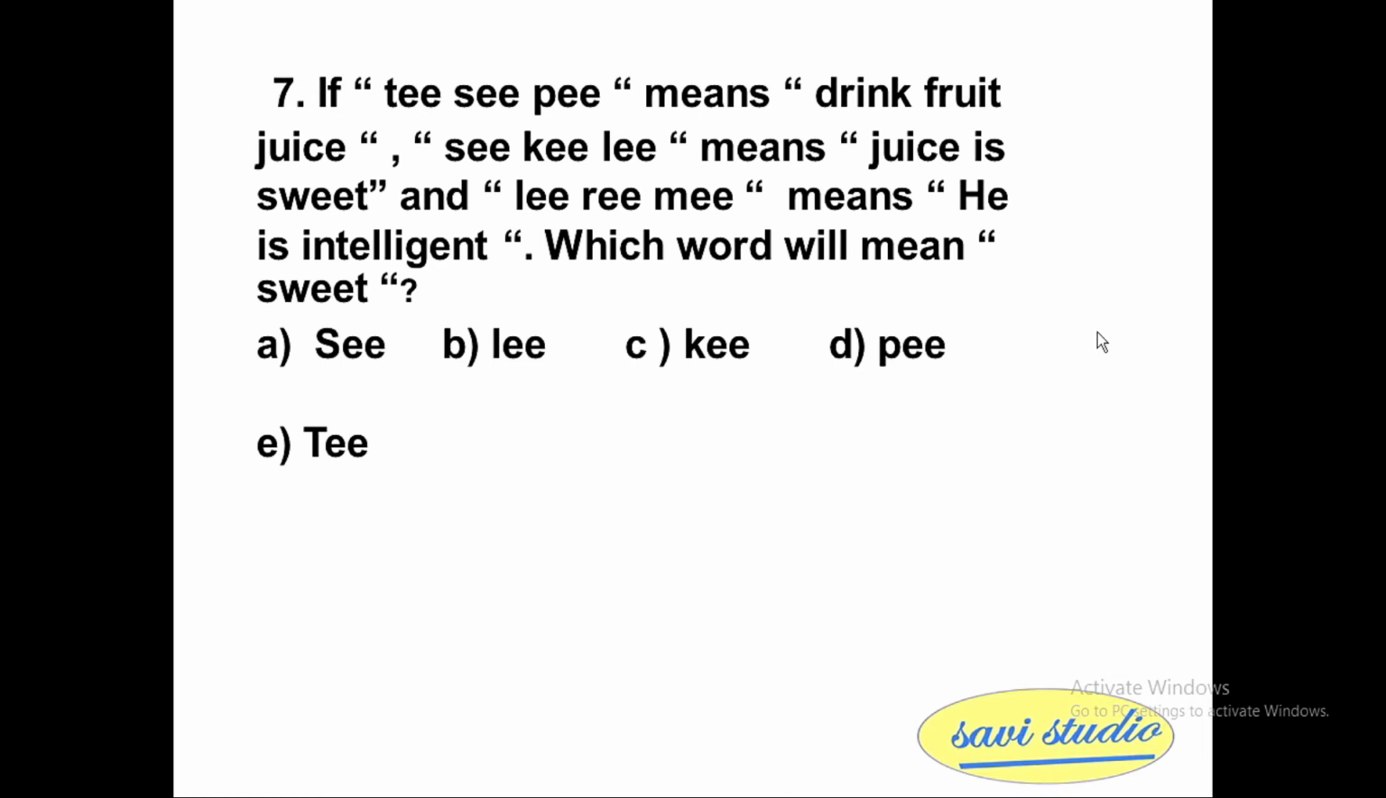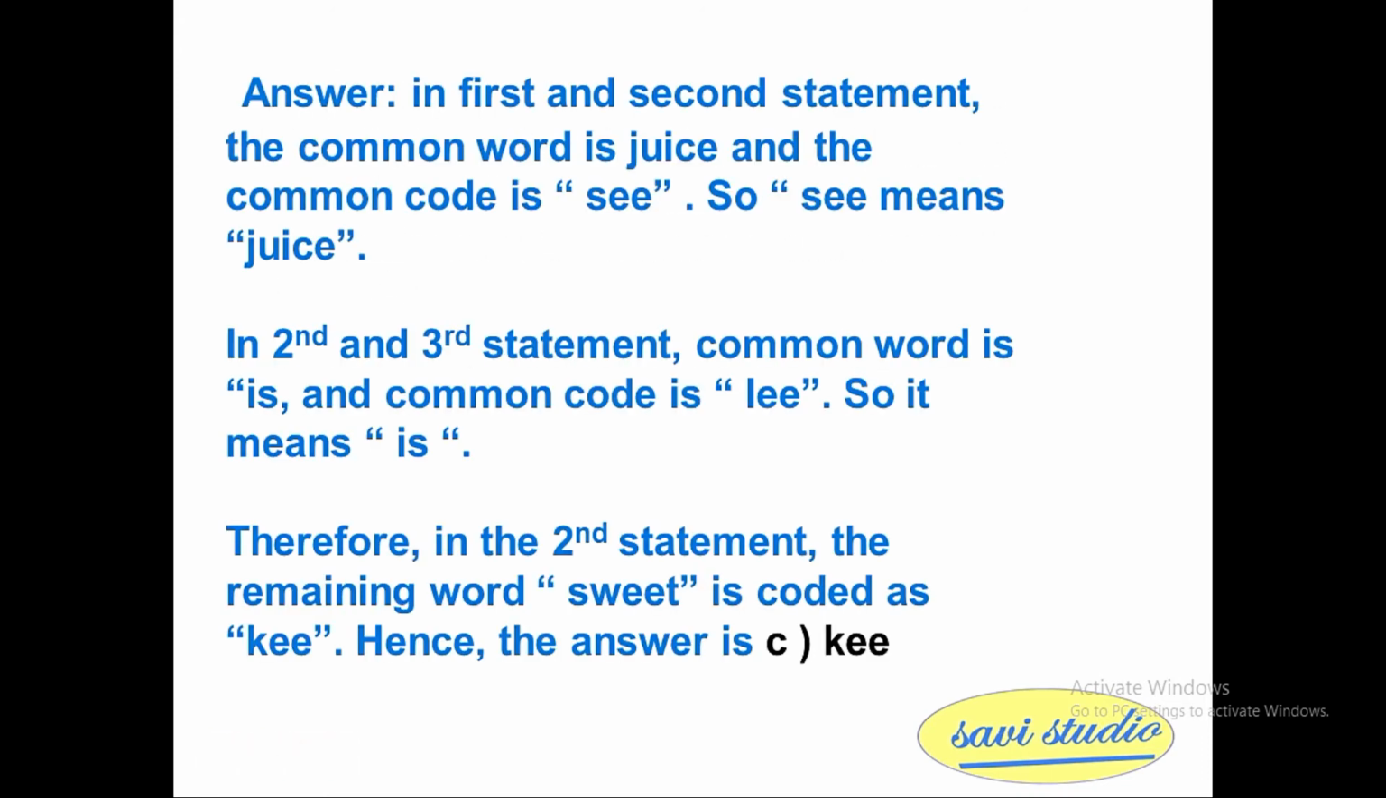So let's go for the solution. In the first and the second statement, the common word is juice. The common code is SEE. So SEE means juice. In the second and third statement, the common word is is, and the common code is LEE. So LEE means is. Therefore in the second statement, the remaining word sweet is coded as KEE. Hence, the answer is C, KEE.